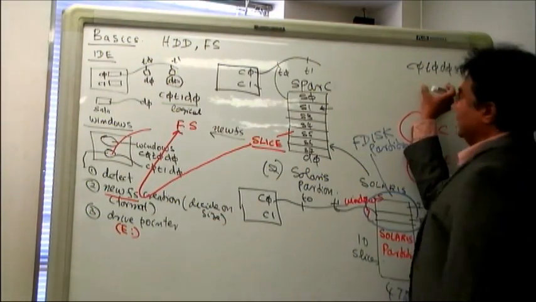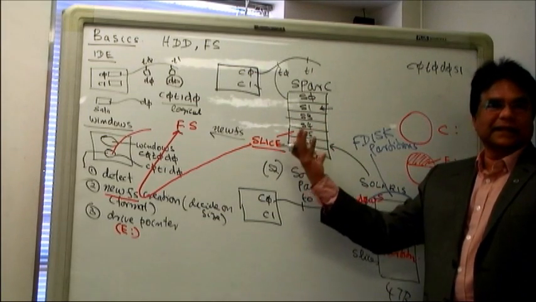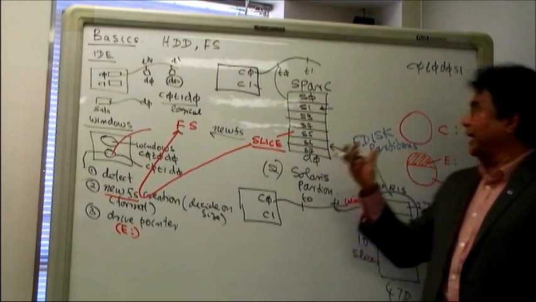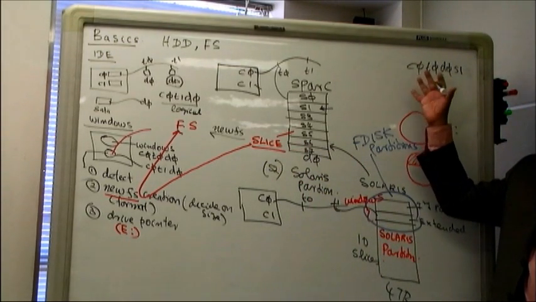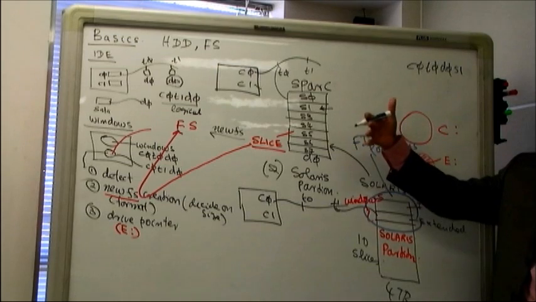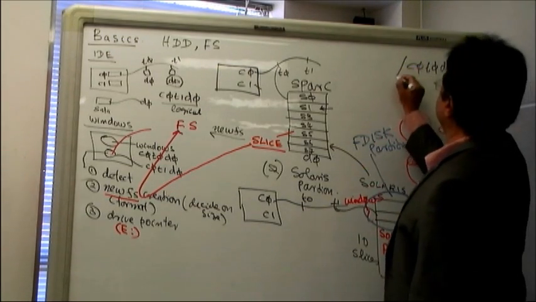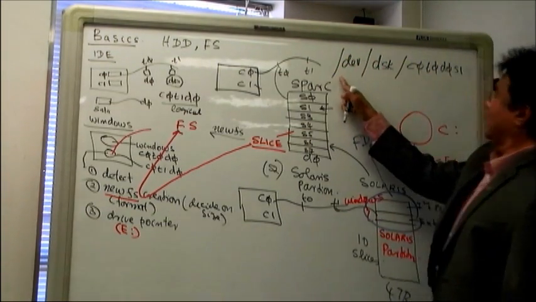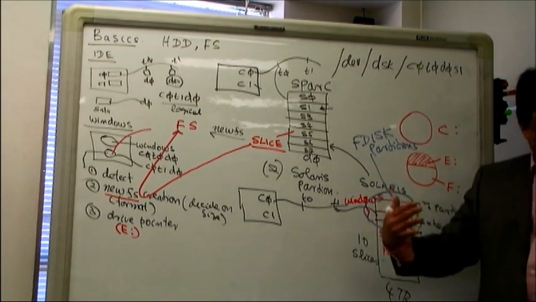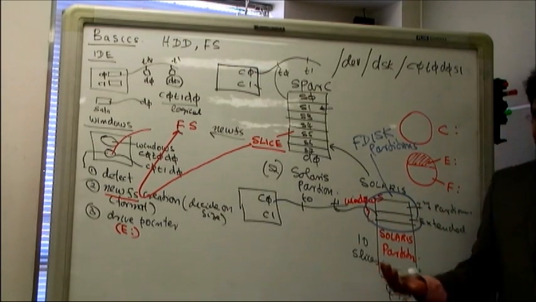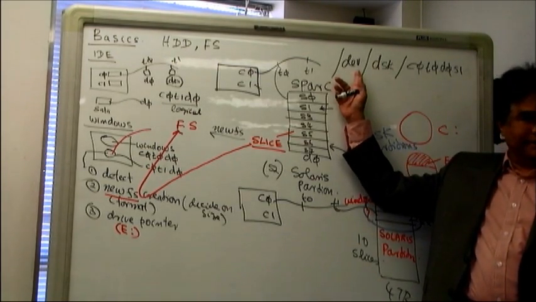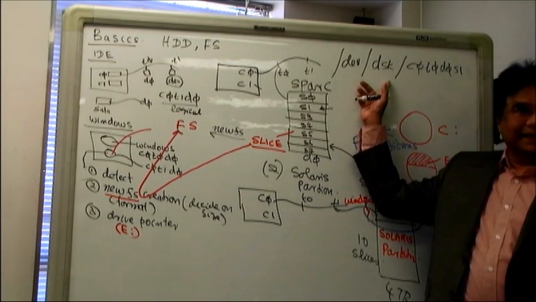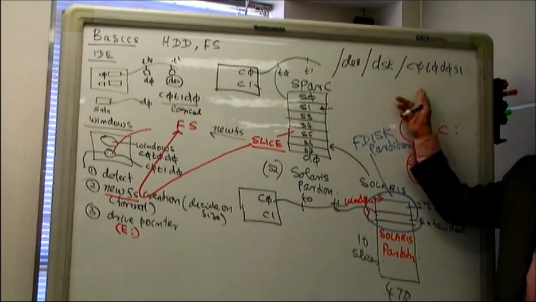But all these are like solid things. Can you touch the hard drive? You can touch that. But can you touch this? No. It's logical, it's inside the hard drive. So it will be somewhere within the hard drive, in a directory. In the hard drive there are different folders. In Windows also there are different folders. So in Solaris there is a folder called dev, and under that there is a folder called dsk. And in that folder we have all these things.